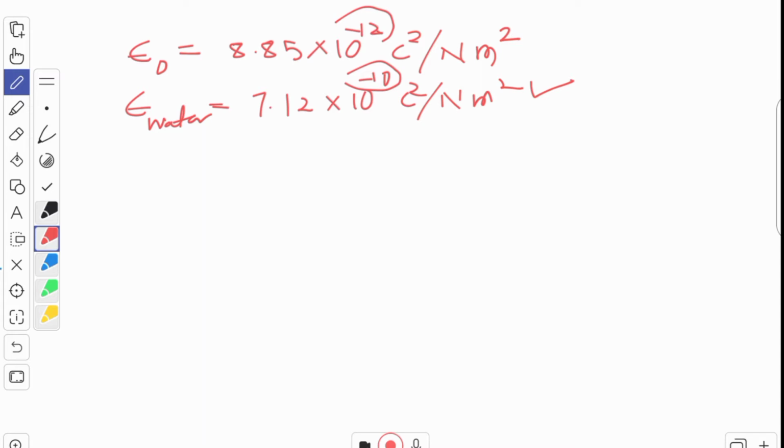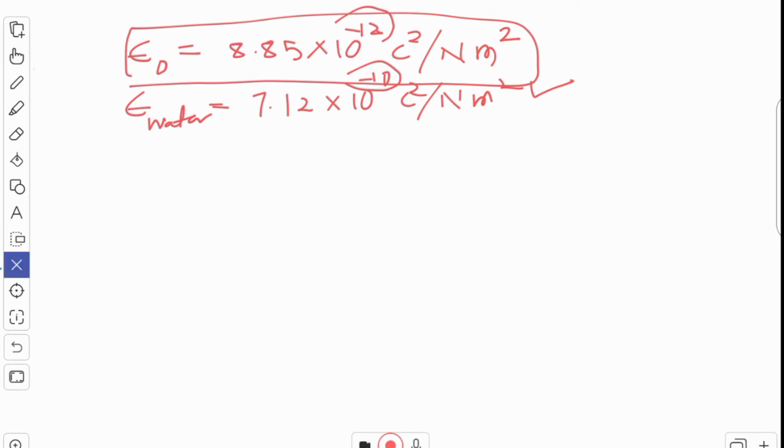See, for everything, the permittivity of glass will be different, the permittivity of, suppose, kerosene will be different. So for every material, for every medium, the permittivity value will be different. So we want to make our work a little bit easier. To make it easy, how do we find out the permittivity of any medium? We just have to remember this value, the permittivity of the vacuum.